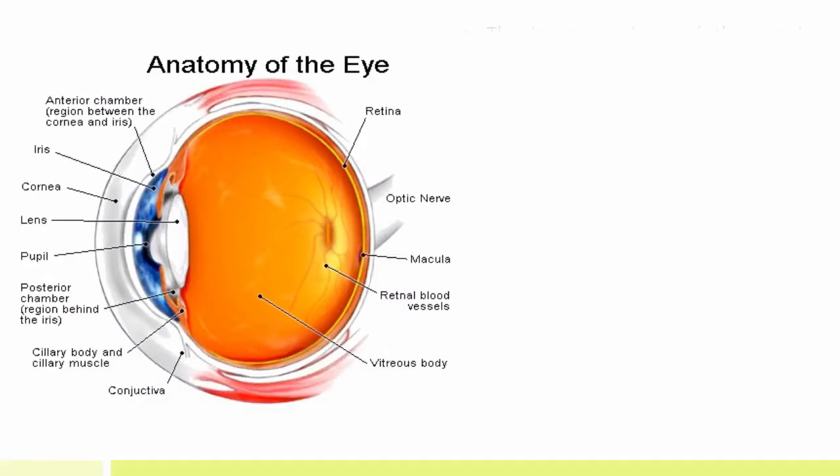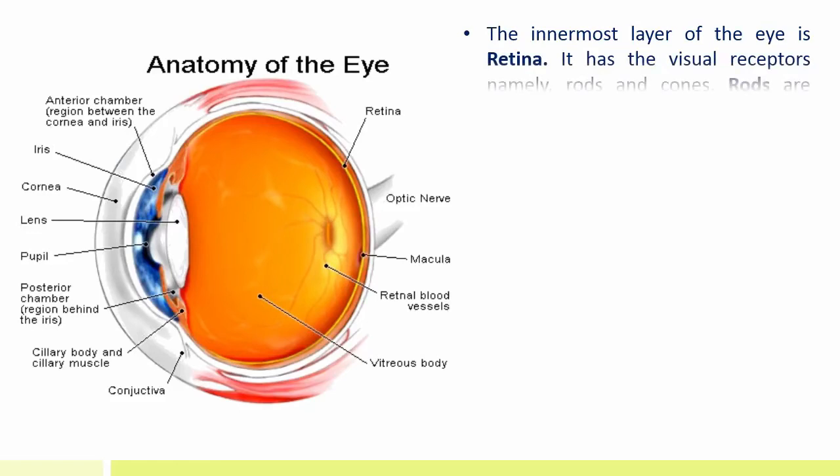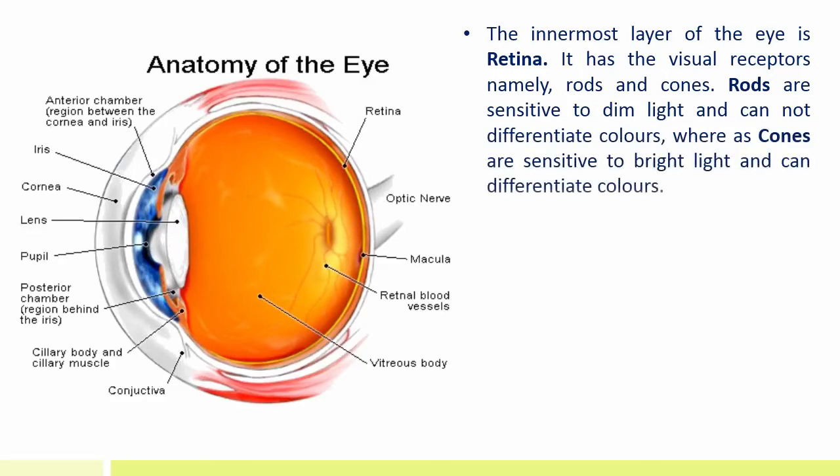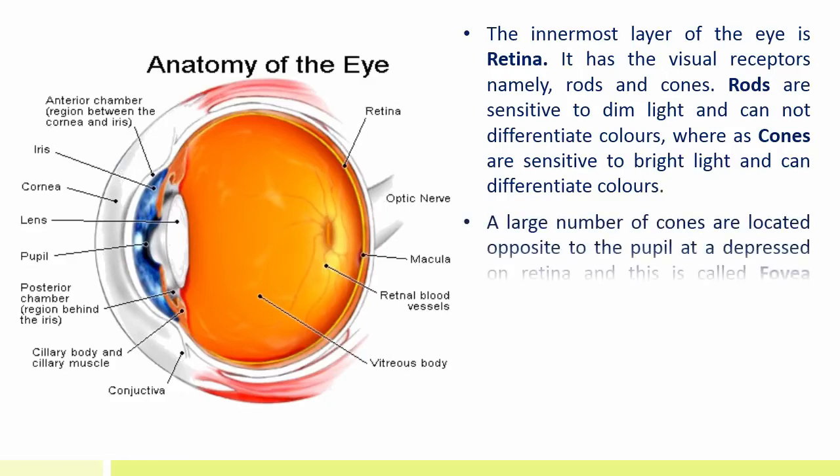The innermost layer of eye is retina. It has visual receptors, namely rods and cones. Rods are sensitive to dim light and cannot differentiate colors, whereas cones are sensitive to bright lights and can differentiate colors. A large number of cones are located opposite to the pupil at a depression on retina, and this is called fovea, that is, yellow spot.